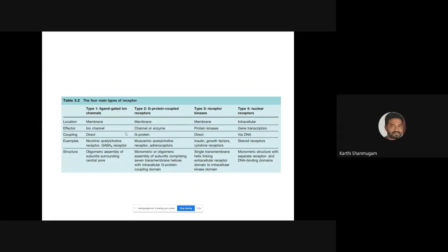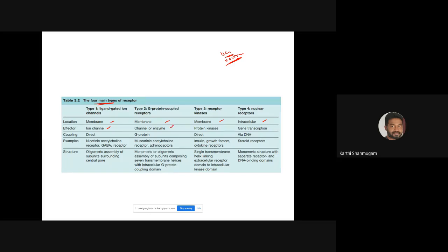No, sir. Okay. So here are the 4 main types of receptors. What's the location? As I said, superfamily type 1 is membrane, 2 is membrane, 3 is also membrane, but 4 is present within the nucleus, so it is intracellular. What is the effector? The effector of type 1 is an ion channel. Again it can be a ligand gated ion channel or a voltage gated ion channel. Voltage can also control the opening and closing of an ion channel. We'll see that later, right? So the effector is an ion channel for family 1.